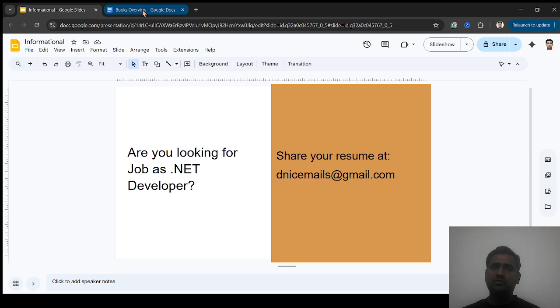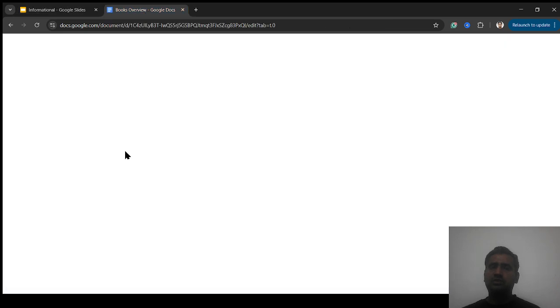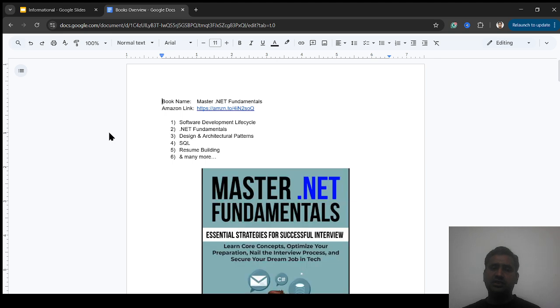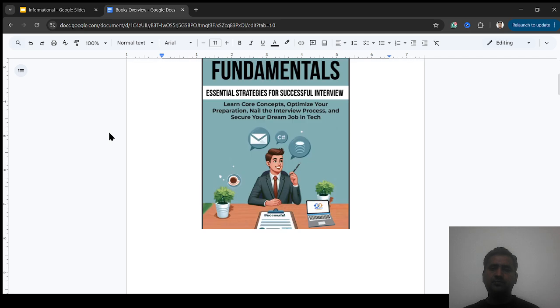So let's have a book overview and see which books will help you in your interview preparation. This is the first book, Master .NET Fundamentals. It covers the software development lifecycle, .NET fundamentals and SQL, and apart from that the design patterns and architectural patterns are covered in this book.